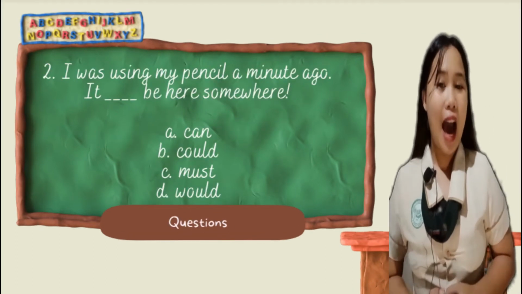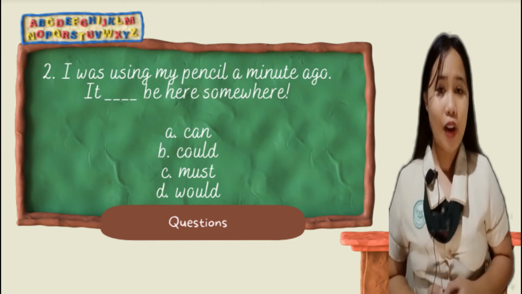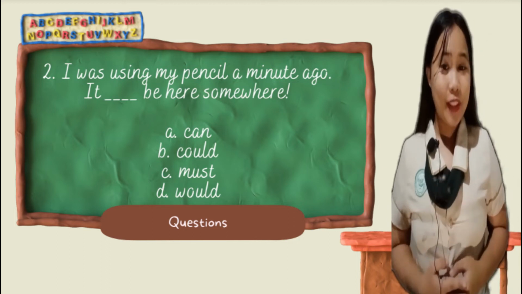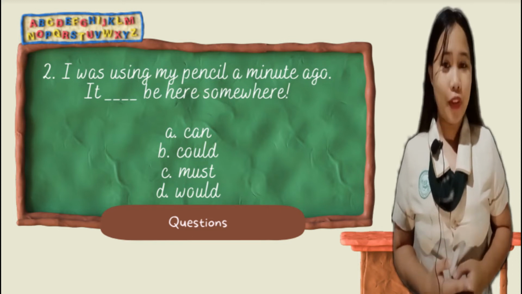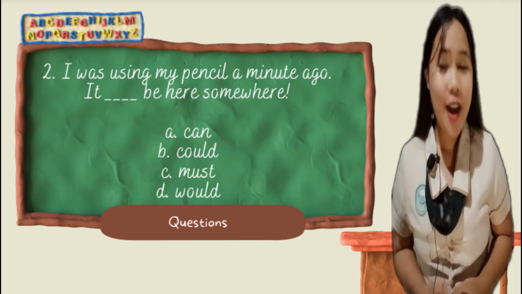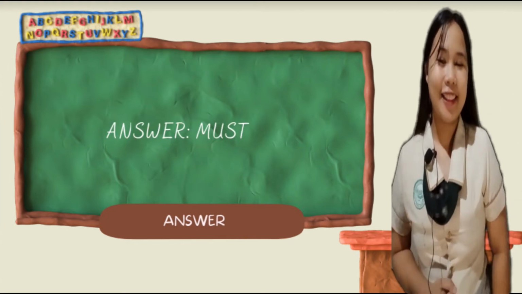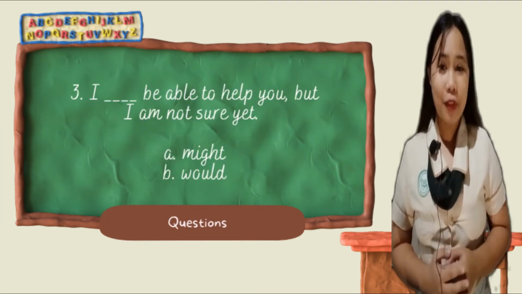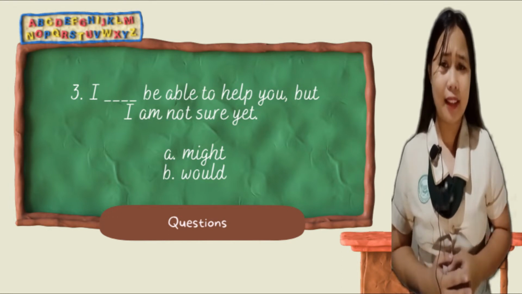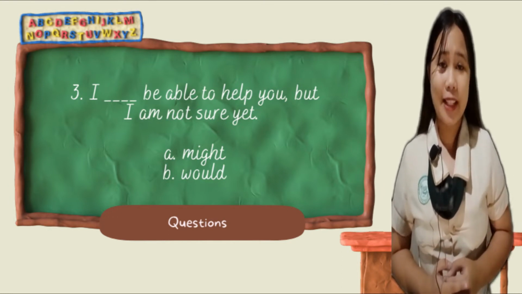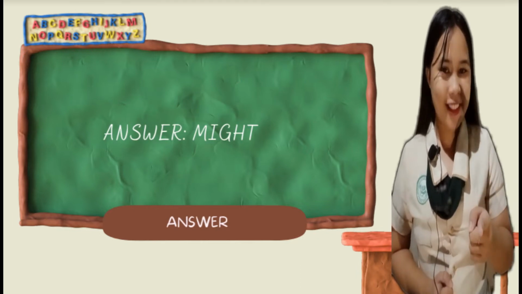Number 2, I was using my pencil a minute ago and it blank be here somewhere. A can, B could, C must, D would. What is your answer? So, if your answer is must, then you are right. Number 3, I blank be able to help you but I am not sure yet. A might, B would. If your answer is might, you are excellent.